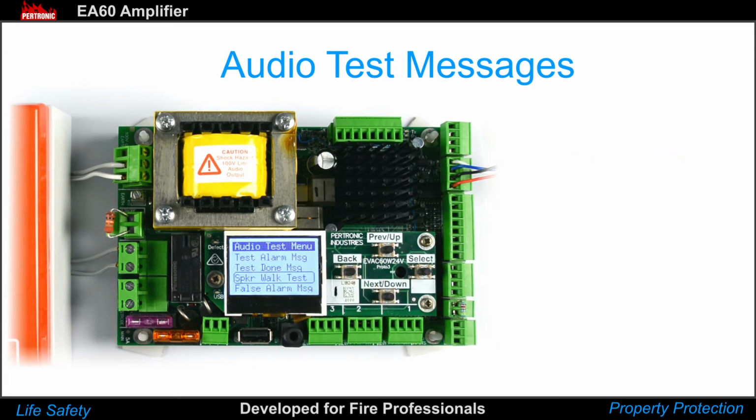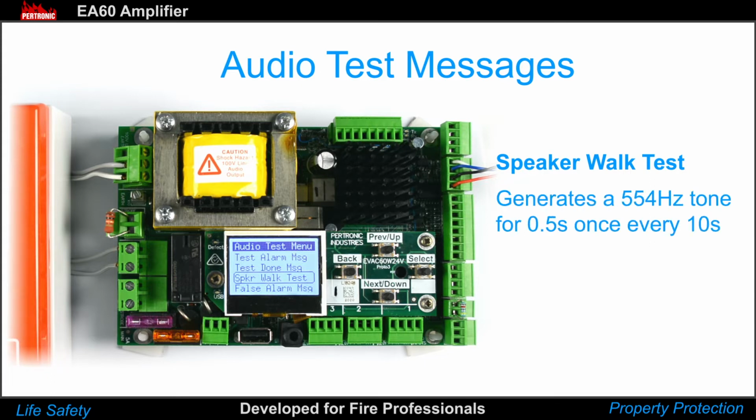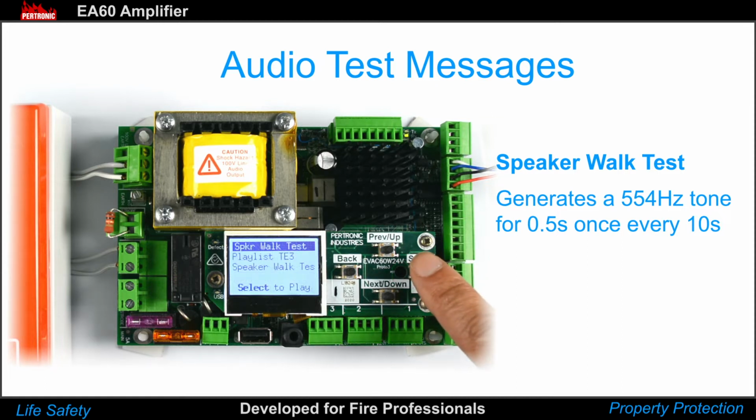Next is the speaker walk test. The EA60 amplifier will generate a 554 Hz tone for a duration of 0.5 seconds, once every 10 seconds. We can press the select button to end the test.